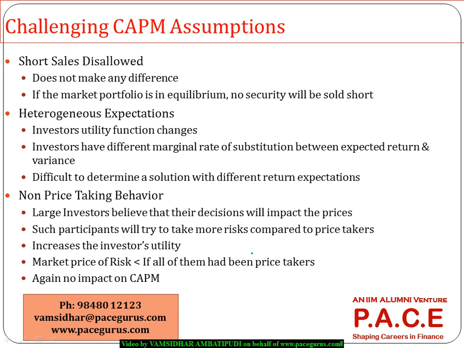As per your CAPM equation, this is your overvalued security, anything which is above the security market line is your overvalued security, and CAPM has assumed that for these kinds of securities you do unlimited short selling. But the moment you